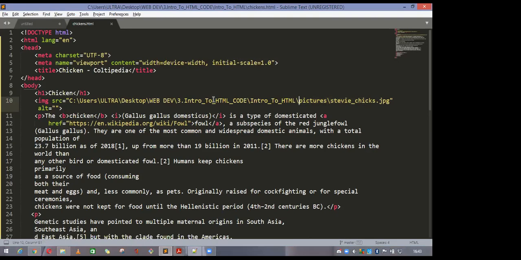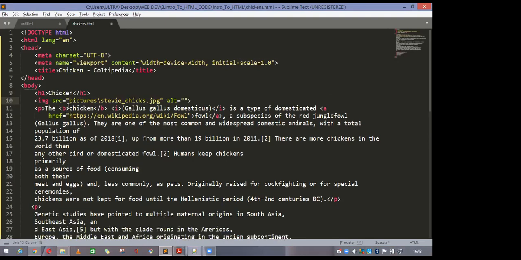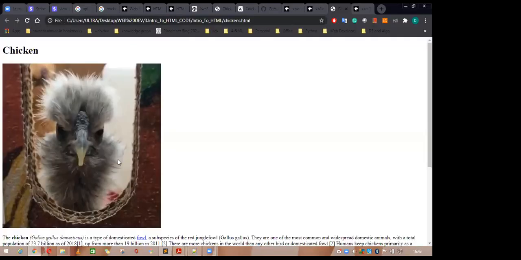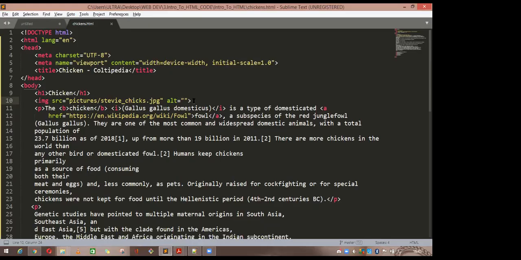This is called the path property. So leave this one, directly take the picture folder and save it here. Okay, yeah, that is good. So now coming to the alt.